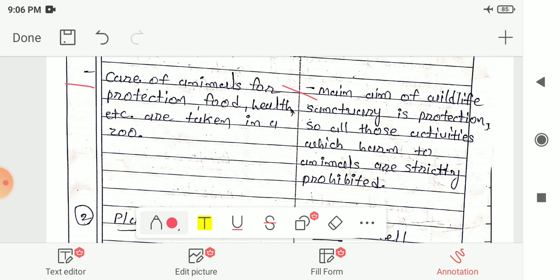This difference carries 2 marks. 2 marks means you have to write 2 points of difference: 2 points for zoo and 2 points for wildlife sanctuaries. No need to write more than 2 differences between these two.